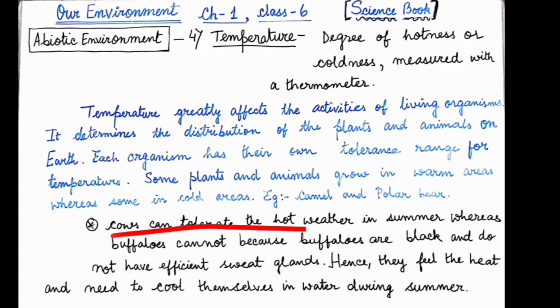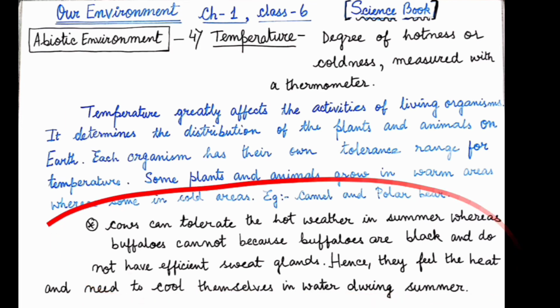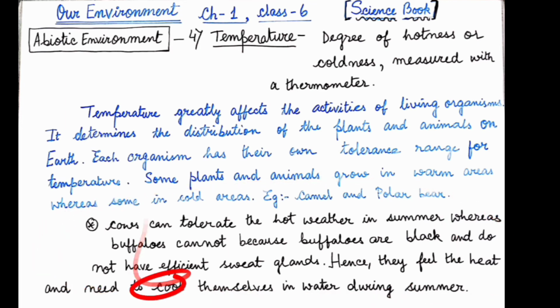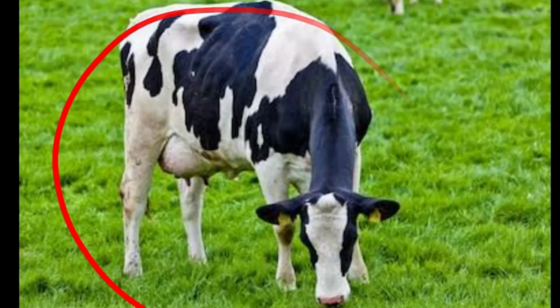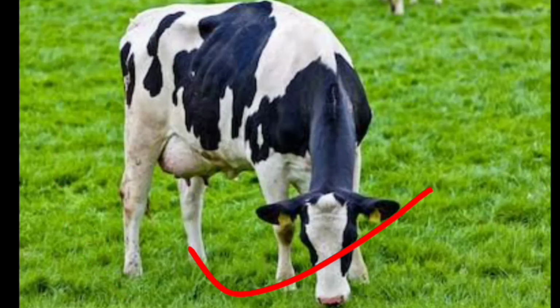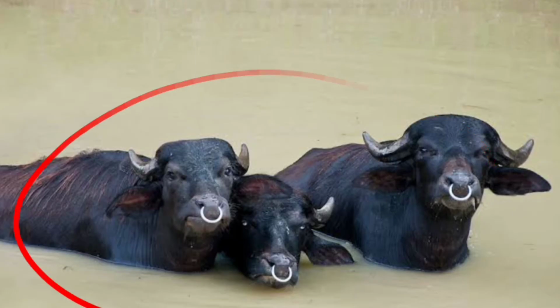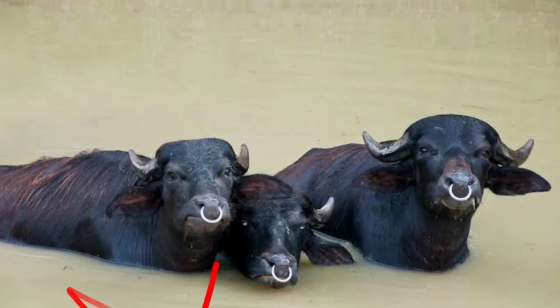Now, cows can tolerate hot weather in summer, whereas buffaloes cannot, because buffaloes are black and do not have efficient sweat glands. Hence, they feel the heat and cool themselves in water during summer. This is a very important answer. You can find this question in your book. Here is a picture of a cow which can tolerate very hot summer, but buffaloes cannot. That's why buffaloes are always seen cooling themselves in water during summer.